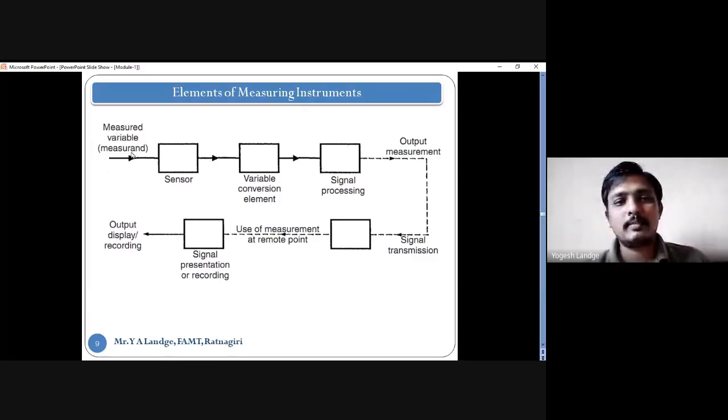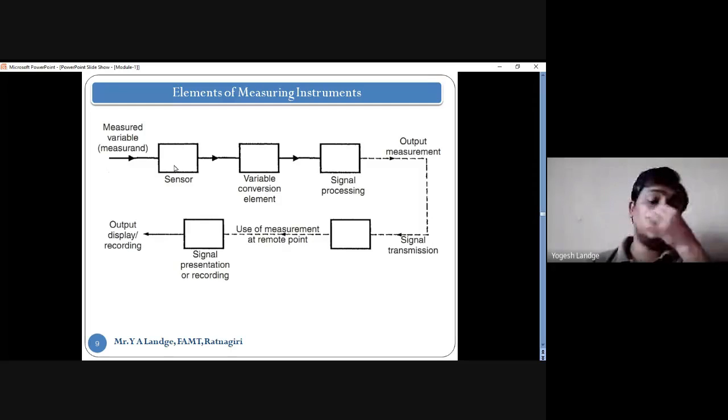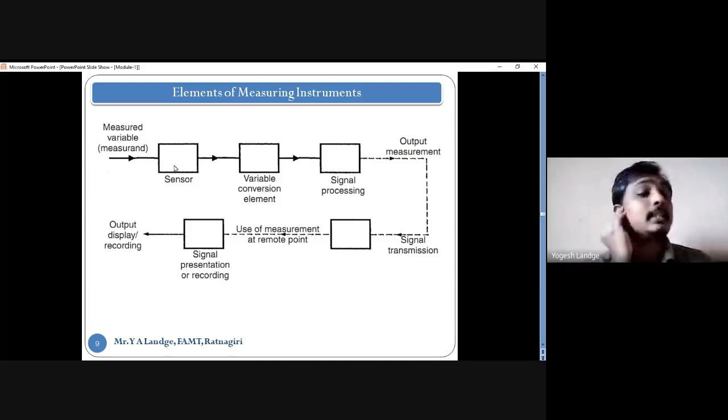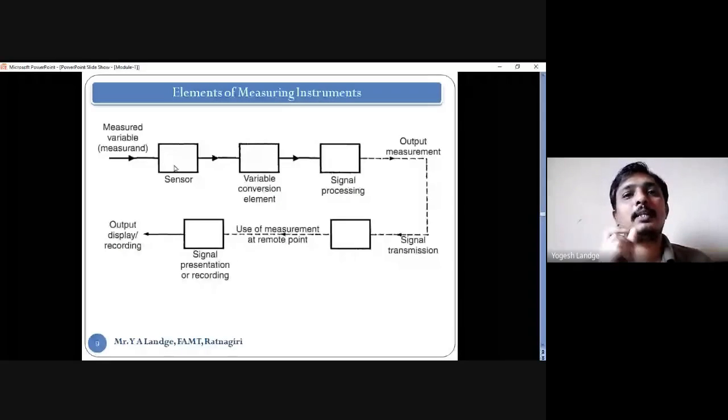Now what is the measured variable here? The sensor. What is the work of the sensor? It senses the changes in the system. I give the example of the mercury thermometer: the bulb at the bottom of the thermometer, where the mercury is placed, that ball, is the sensor.